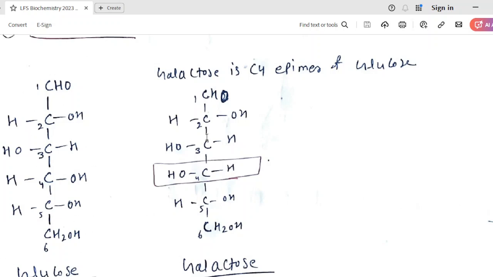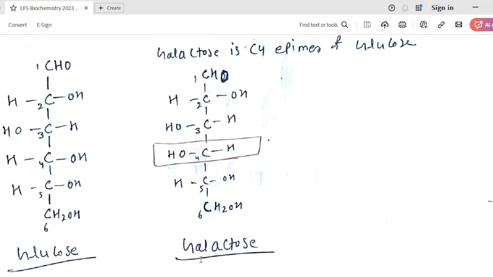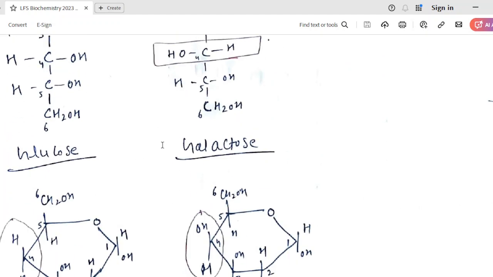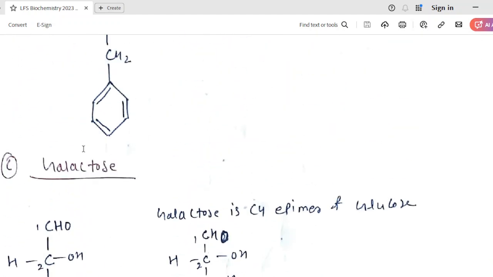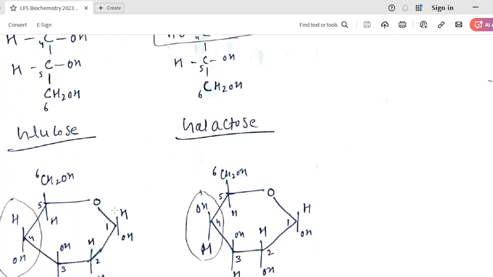At the fourth position, because numbering must start from the CHO, since the first priority is assigned to the functional group. So 1, 2, 3 and 4. At the fourth position, just reverse the orientation and you will get galactose. It is an open structure, because in the question they have not mentioned which structure we have to draw, open or cyclic, so you can draw either one.